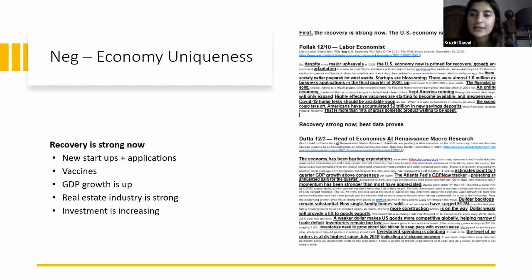Next is the negative economy uniqueness. This means that the negative is trying to argue that the economy is really strong now, and therefore we will not need to do the affirmative. The reasons that the negative evidence gives is that there are new startups and new technological applications that people are making. There are new vaccines out, so that would be available soon and help the stock market. The next piece of evidence, the 1NR extension, says that GDP growth is up, the real estate industry is really strong, and investment is increasing. So that argues that these factors are key to the economy.